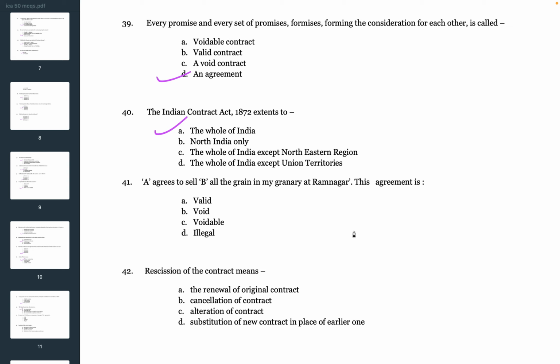Next question. A agrees to sell to B all the grain in his granary at Ramnagar. This agreement is A. valid, B. void, C. voidable, D. illegal. So the correct answer is A. valid. This agreement is valid.